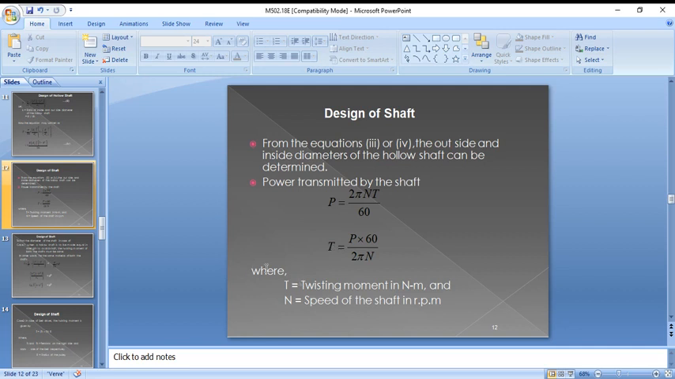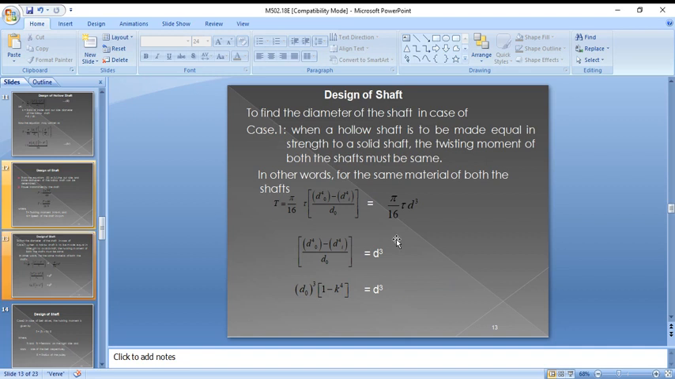Here torque is the twisting moment in Newton meter. If power is in watts, then torque will be in Newton meter, and N is RPM. You need to remember this, must and should. In the torque equation, the torque is in Newton mm, so you need to convert this torque from Newton meter into Newton mm to find the diameter of the solid shaft.